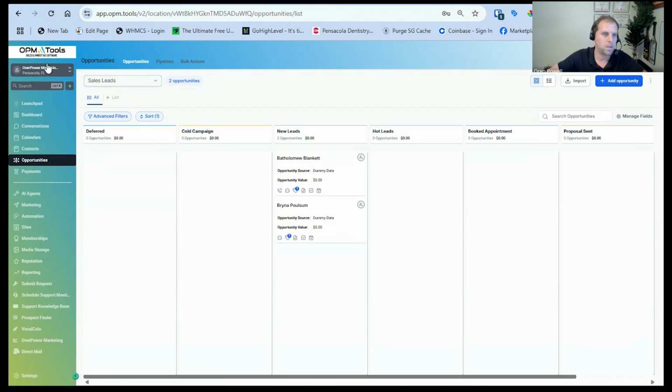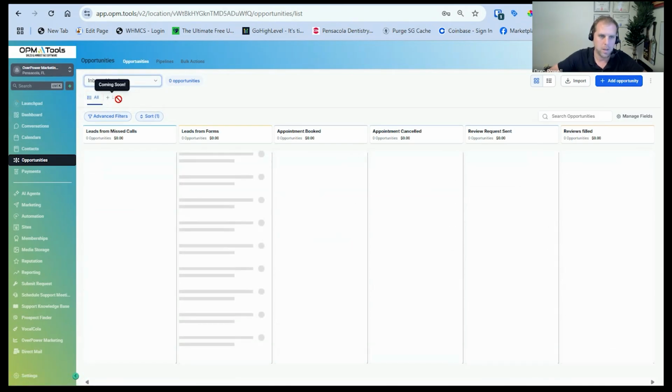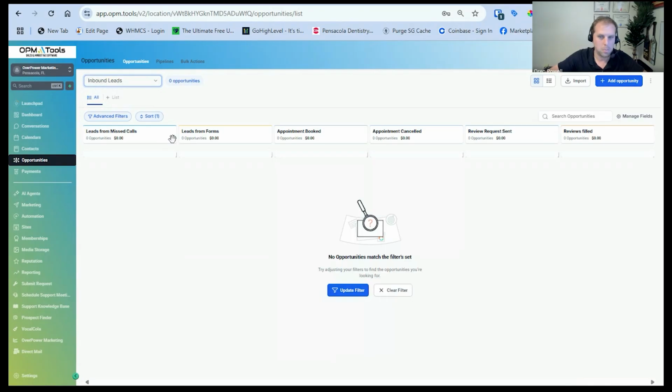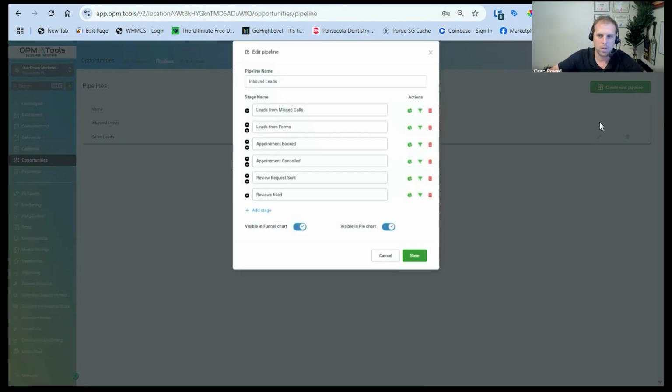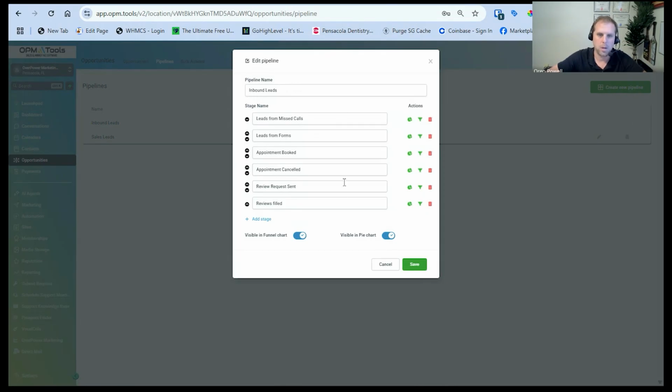So for example, in this account we have a sales lead pipeline and an inbound leads pipeline. If you want it to be something completely different, that's totally okay. No problem at all. You just go into pipelines. You could create a brand new pipeline, or you could edit an existing one. If you edit an existing one, you might see a bunch of different stages where you can add, move them around, delete, or show up on the dashboard, which we'll talk about in later workshops.